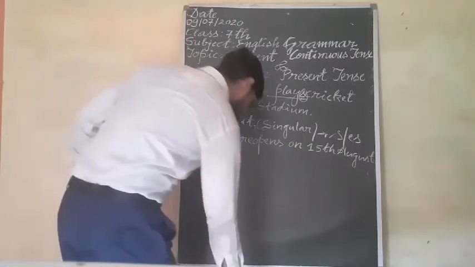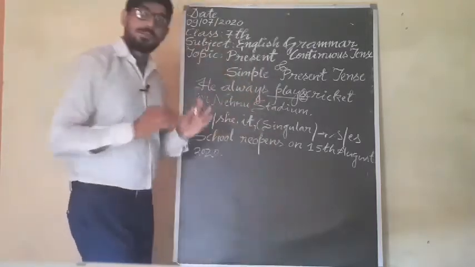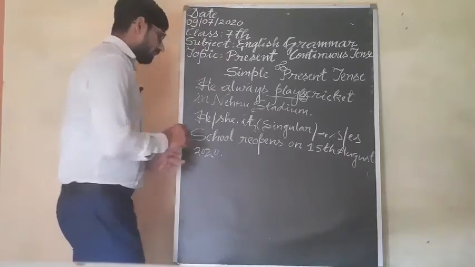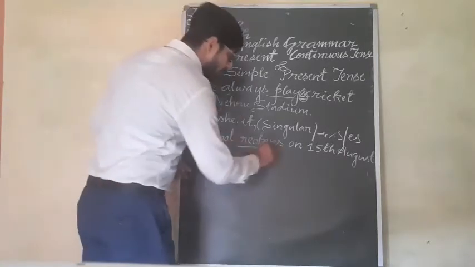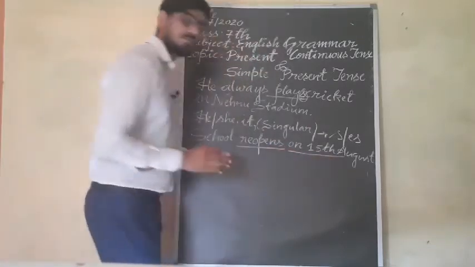So in this example you are getting that school will reopen, by using the word reopens and by giving the time.